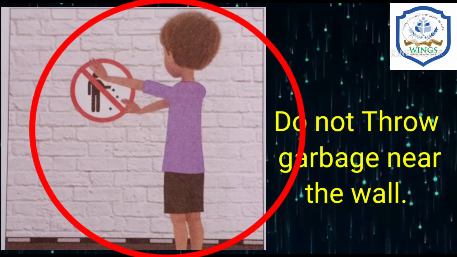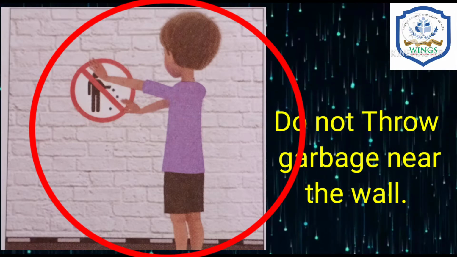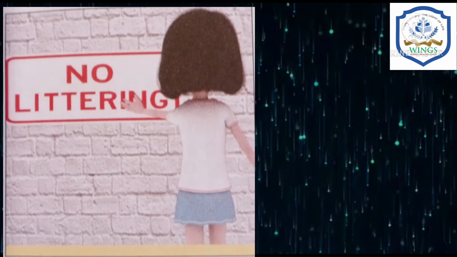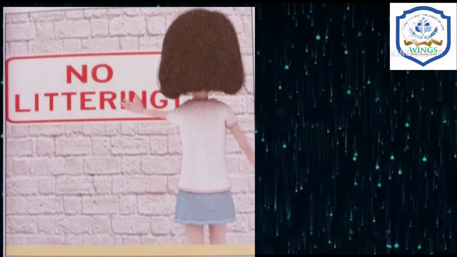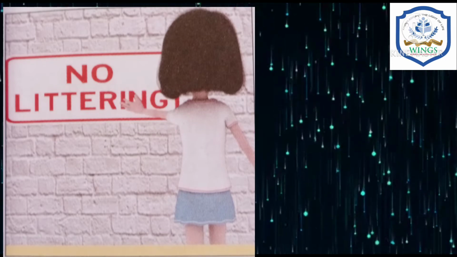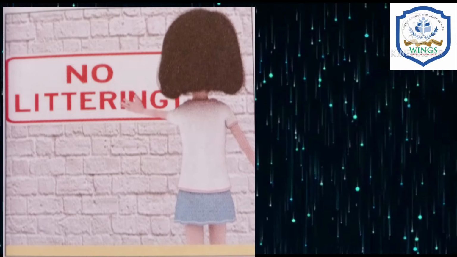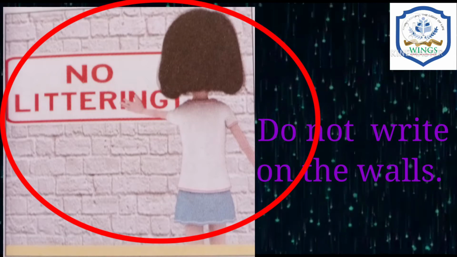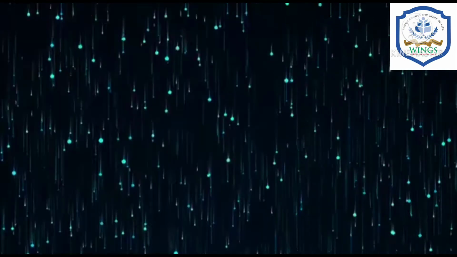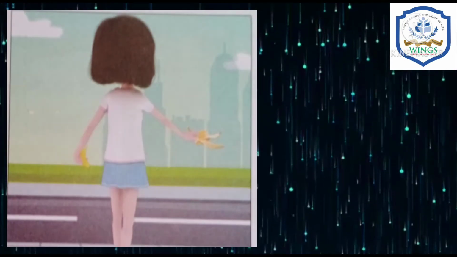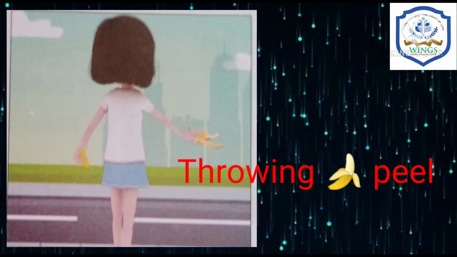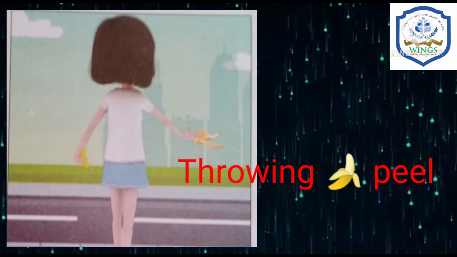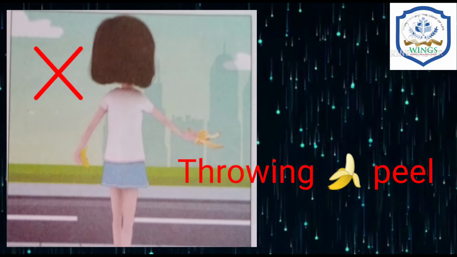So tick it. Now the next one is no littering, means we should not spoil. Here it means do not write on the walls. Let's go to the next picture. In this picture the girl is throwing the banana peel. Is it good? No. So don't circle or tick.